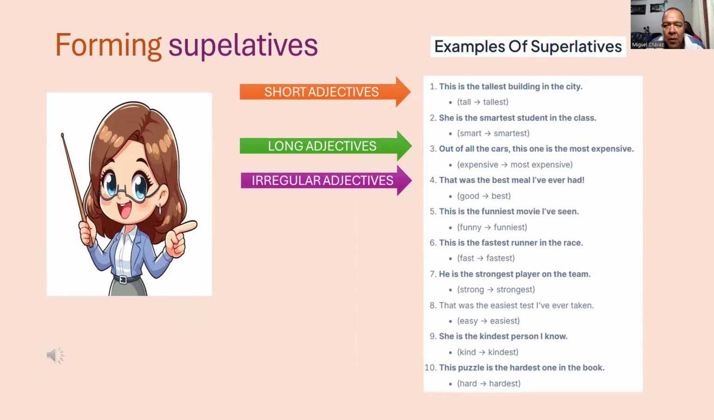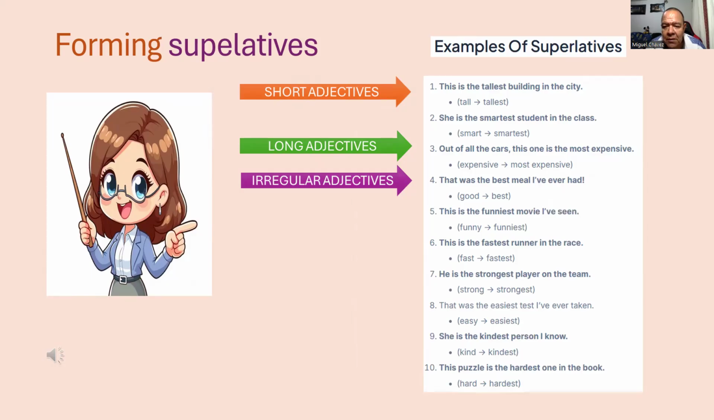To form superlative sentences in English, add -est to short adjectives or use "the most" before longer ones, always preceded with "the" to show superiority. Let's see some examples. This is the tallest building in the city. Tall, tallest. She is the smartest student in the class. Smart, smartest.